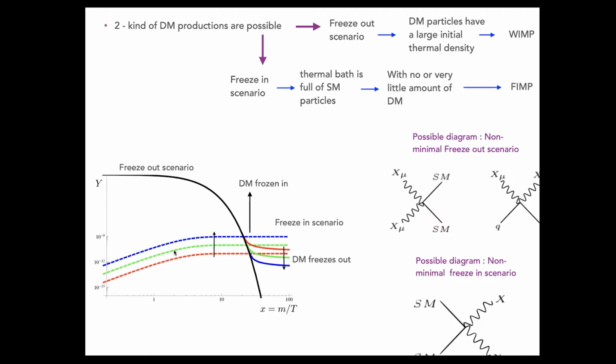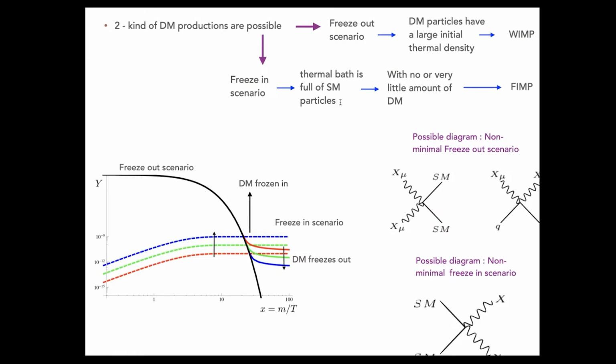Now, the freezing scenario is a bit different from the freeze-out, where you can think that initially the thermal bath is full of standard model particles, but with no or very little amount of dark matter. This kind of dark matter is very feebly interacting, so we named them feebly interacting massive particles. This is a kind of recipe I'm giving you: we need to produce enough dark matter in this duration in order to match the dark matter relic density.